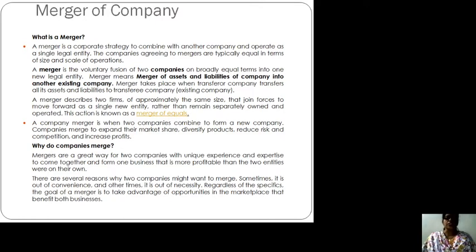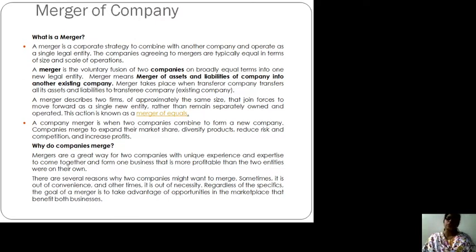So a merger is a voluntary fusion of two companies on broadly equal terms into one new legal entity. The owner may be the same, operating two or three different companies, and he can merge them into a single entity and work in only one company. That will be called a new legal entity.